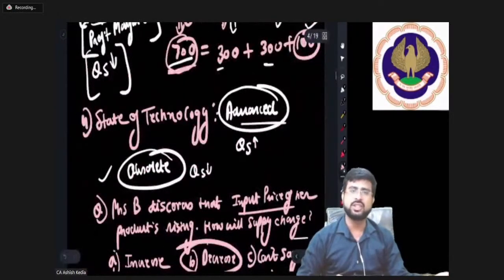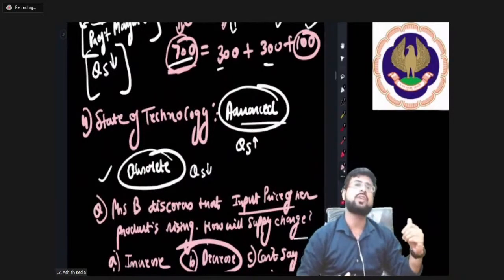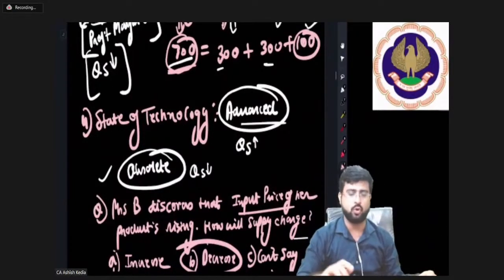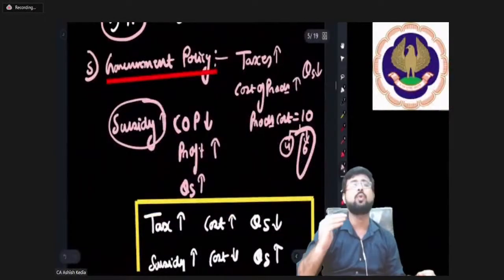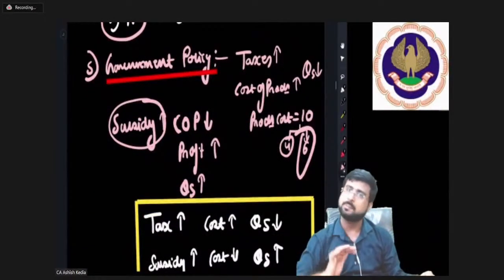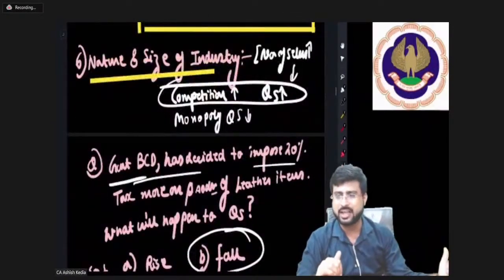State of technology. If state of technology is advanced, supply will be high. If state of technology is poor, supply will be low. Next point, my dear friends, government policy. If taxes are more, cost is more, quantity supplied will fall. Okay. Then nature and size of industry.